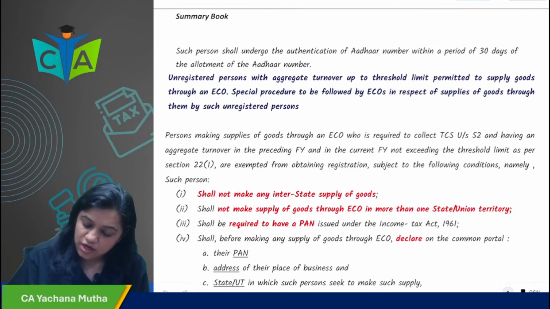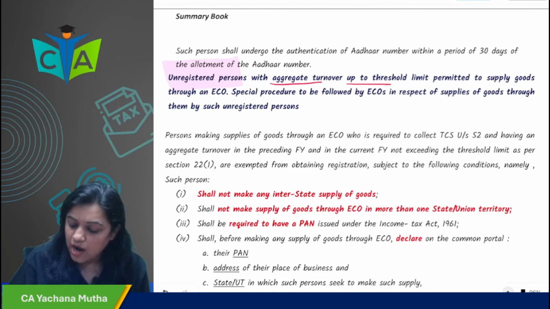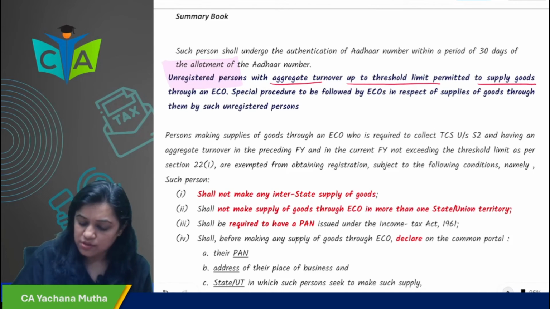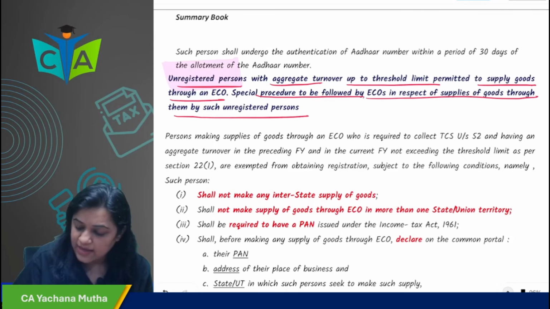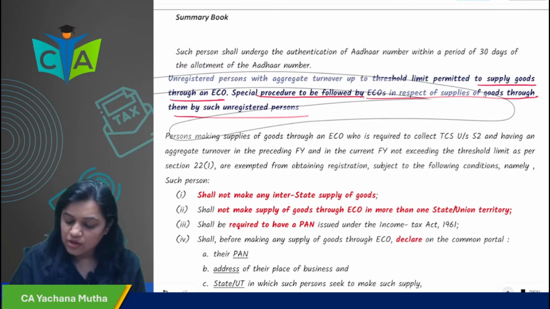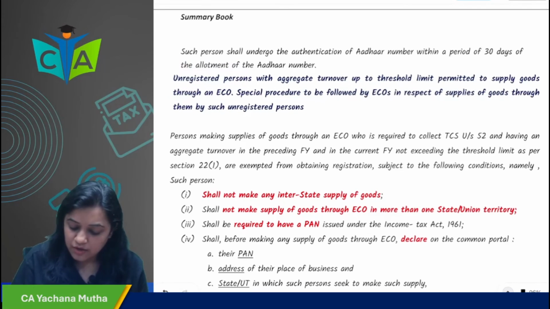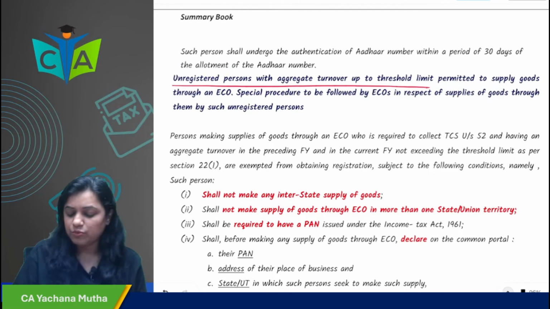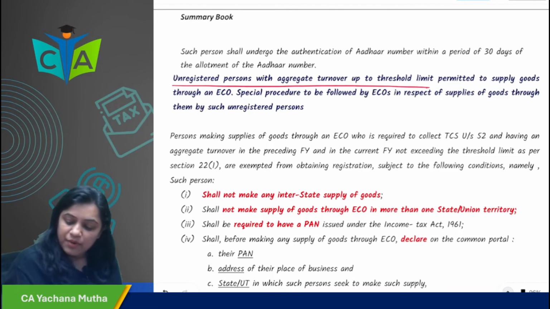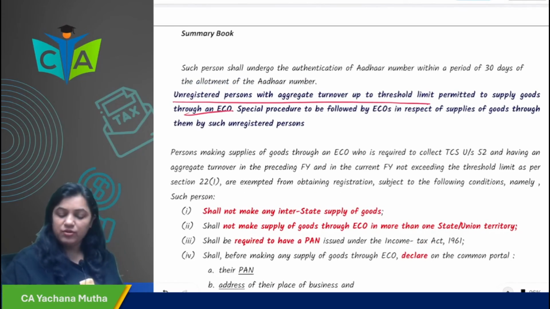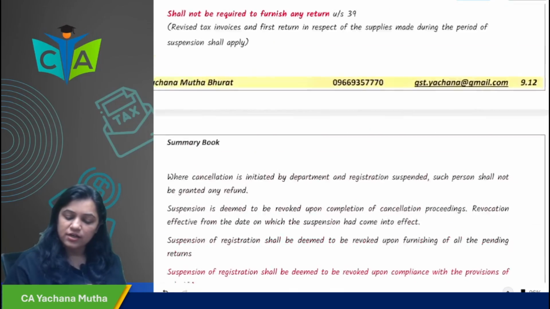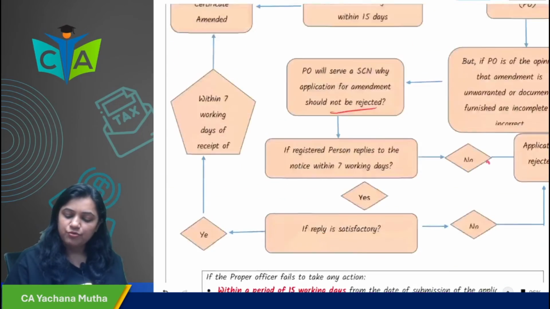Next, unregistered person. If you are an unregistered person with an aggregate turnover up to threshold limit, you are permitted to supply goods through ECO. Special procedure to be followed by ECO in respect of supply of goods through them by such unregistered person. Okay. So you are an unregistered person with an aggregate turnover up to threshold limit. You are permitted to supply goods through ECO. So now what is this? So you remember, it will go to compulsory registration once. I'll tell you. We have left one point over there.